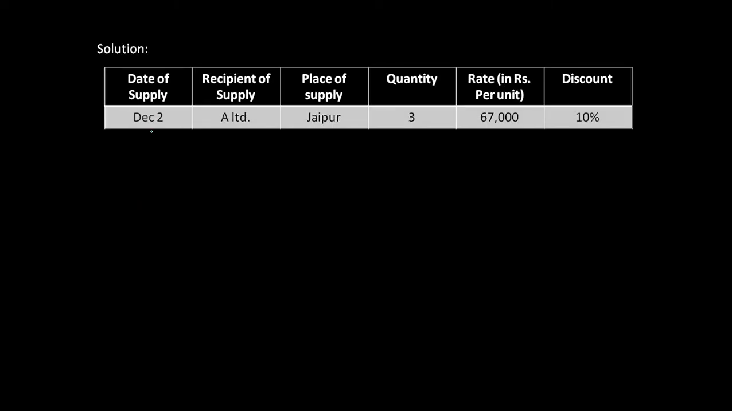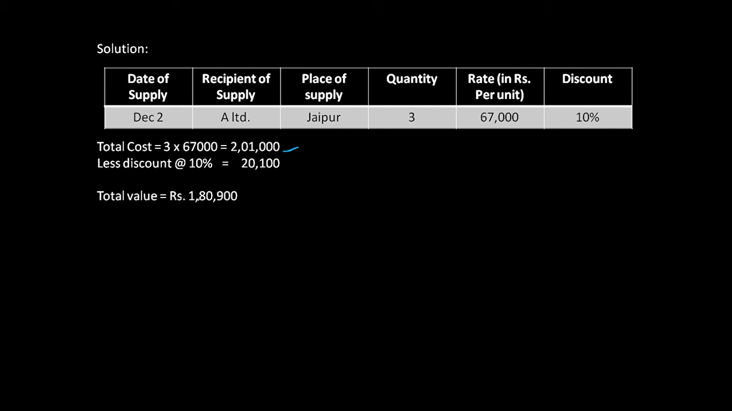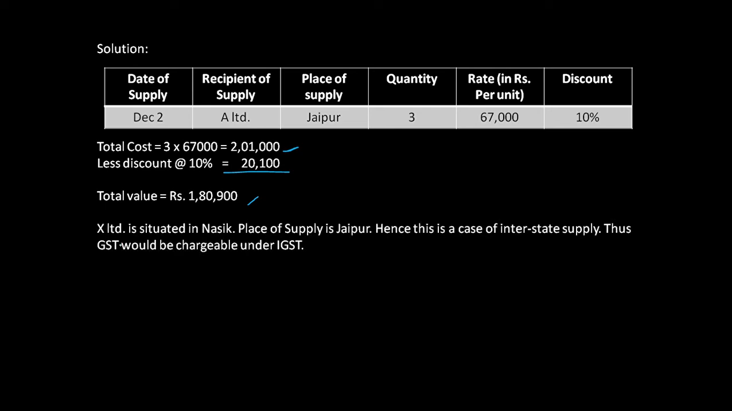The date of supply is 2nd December, the recipient of supply is A Limited, the place of supply is Jaipur, and the quantity ordered is 3, where the rate per unit is 67,000 and the discount is 10%. So the total cost comes to 2,01,000. But again, we have a discount, so less discount of 10%. How much does it come to? Subtracting the two, the total value comes to 1,80,900.